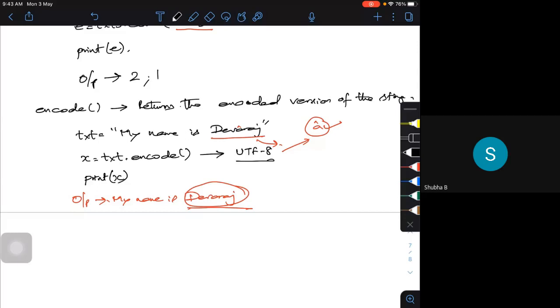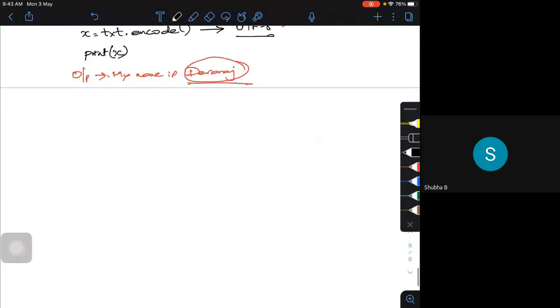Okay. So now, if I want to check for a particular string, whether it is ending with a particular value, we have one more string method which is called endswith. This is one particular string method. It's going to check for a particular thing. Say for example, you have a string with some kind of semicolon or hyphen.